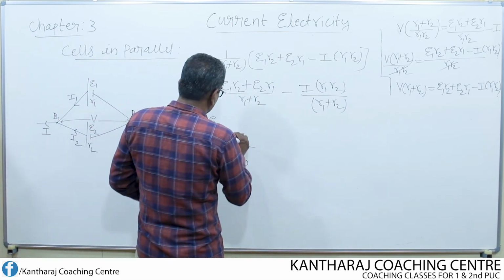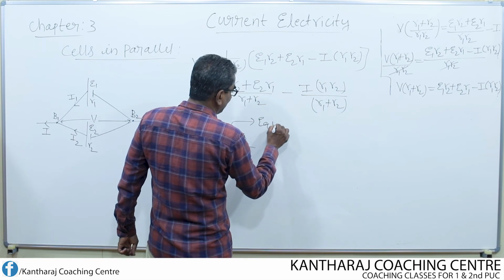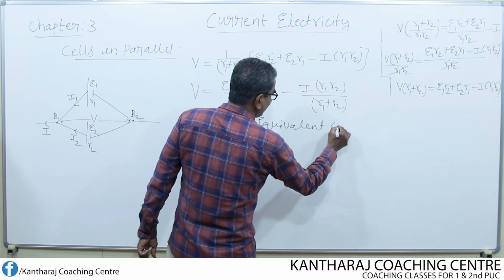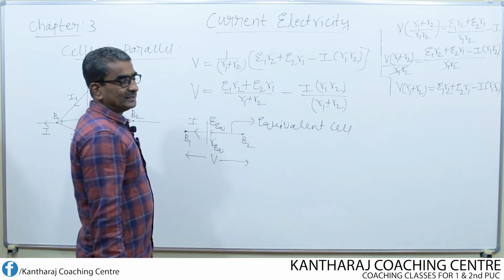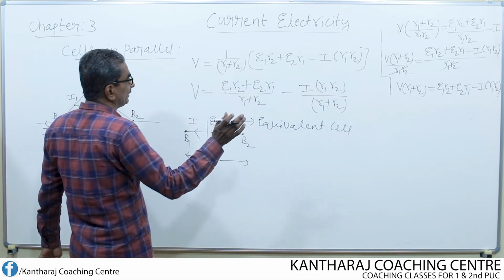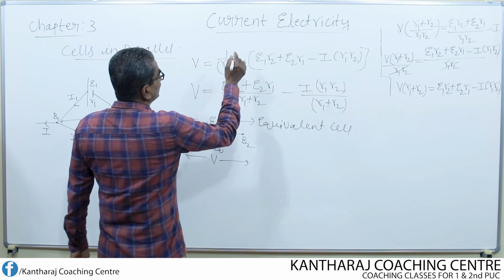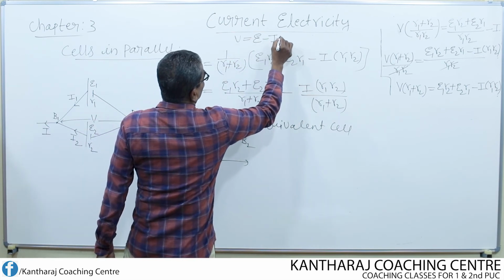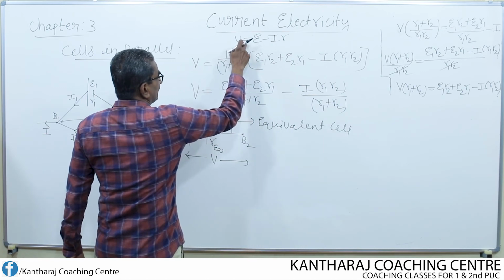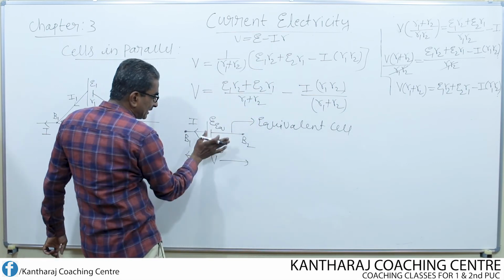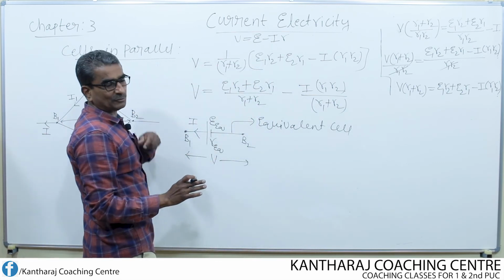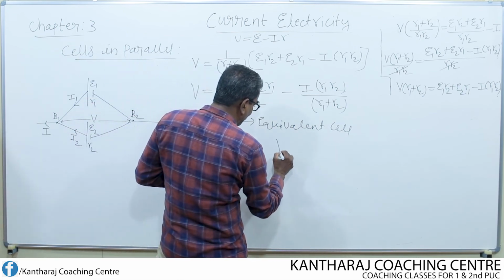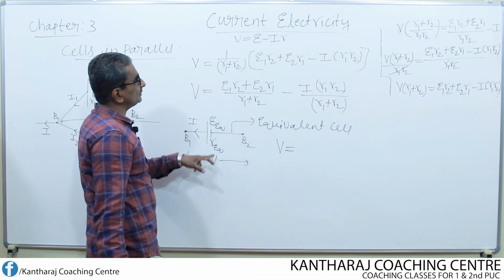So here, this is nothing but the equivalent cell of the parallel combination. Again, using the basic equation which we used at the beginning, what is it? Terminal potential difference V equal to E minus I into R. I apply this equation to this equivalent cell, so what do we get now? Potential difference between B1 and B2 is V, which is equal to current.